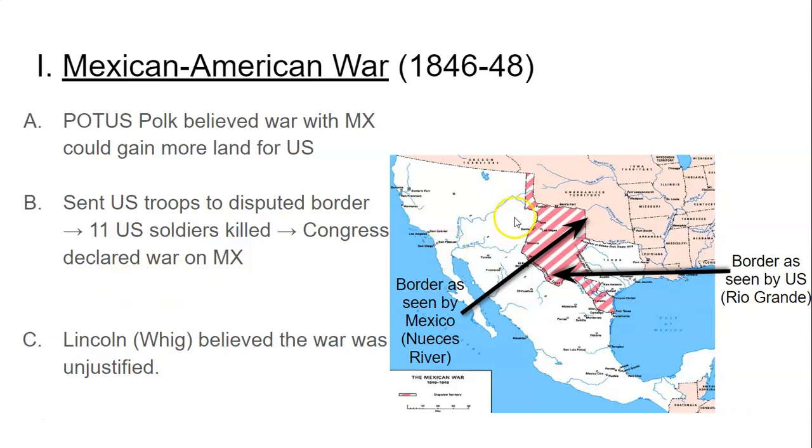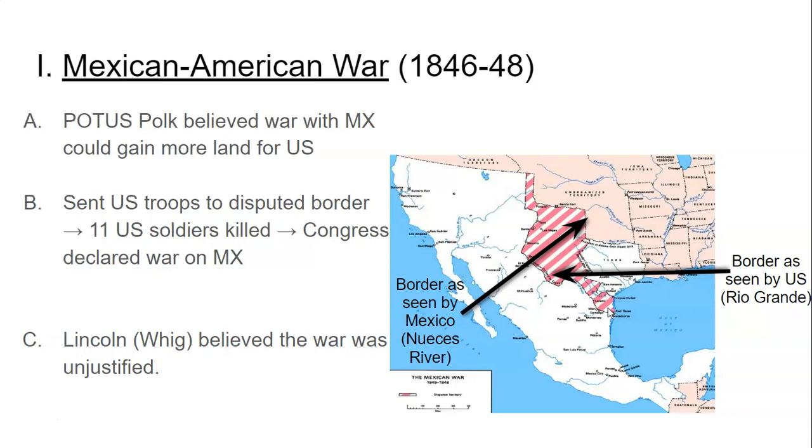So let's look at this map over here for a second. The US believed that the correct US-Mexico border was the Rio Grande River, right here. Okay? Mexico believed that the correct US-Mexico border was the Nueces River, right here. So this land that is highlighted or shaded in red is disputed. Both countries think they own it.